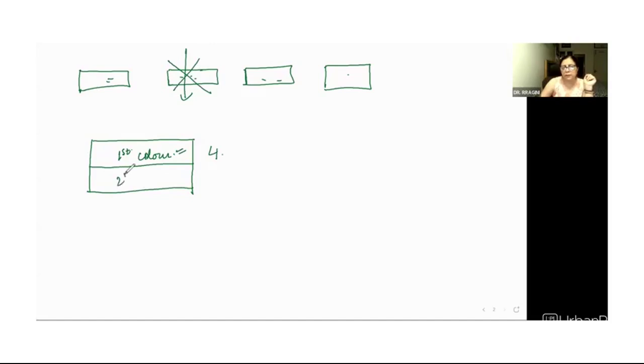For the second color, we are left with these 3 different options. So now how many choices are there? We have 3 different colors from which we can choose the second flag, right? Now, if we have to create this signal, which principle is to be used, multiplication or addition? We have to choose this color as well as we have to choose this color, because the signal will